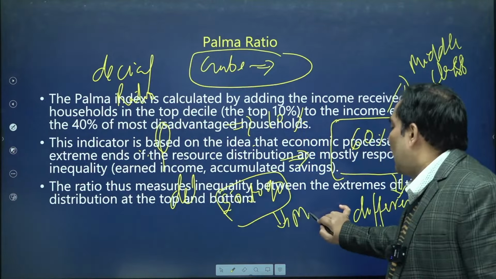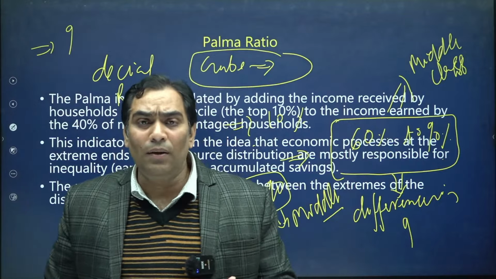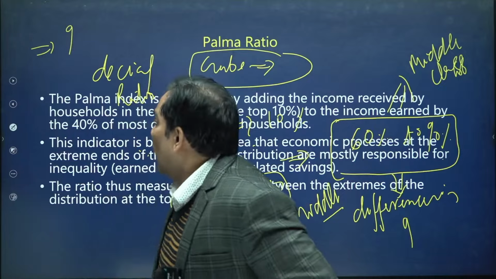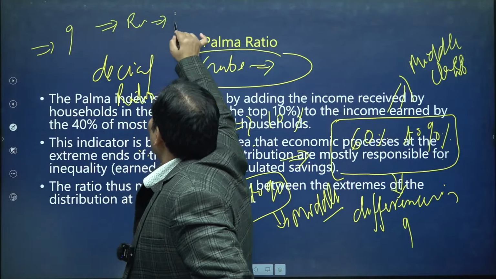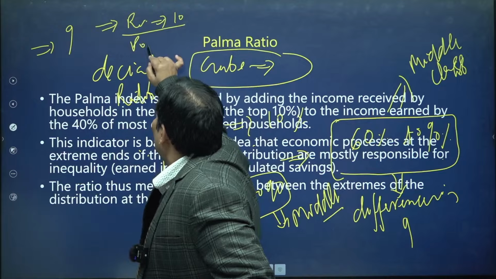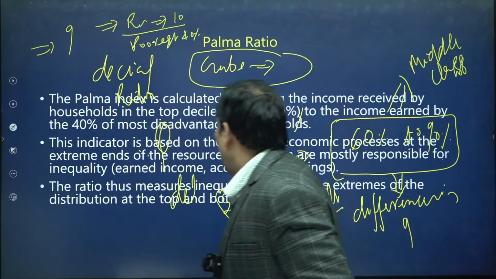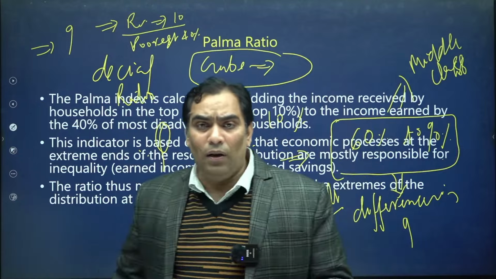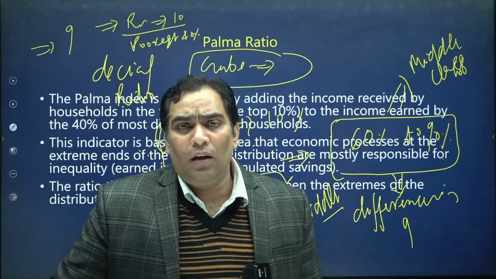That's why, in order to get the inequality, it will be better to calculate the income of the richest 10%, the richest 20%, and the income of the poorest 40%. Because the 50 to 90% are middle class, with not much disparity in their income.